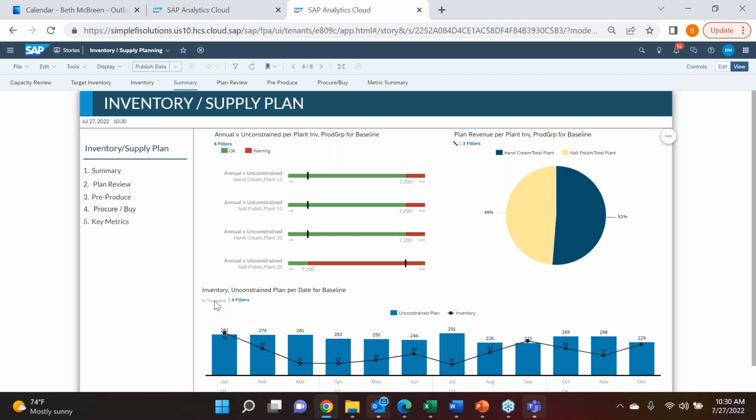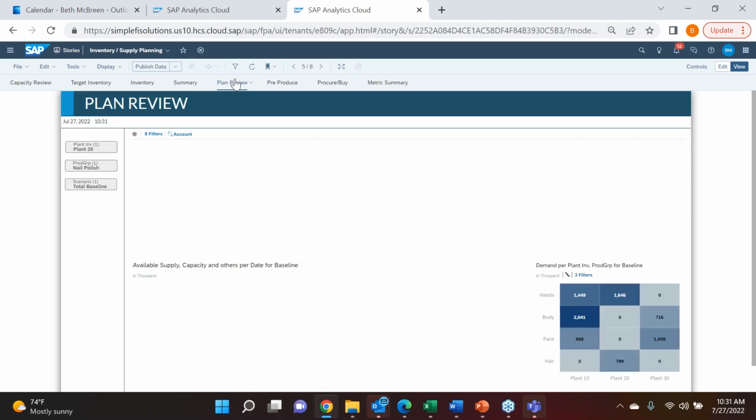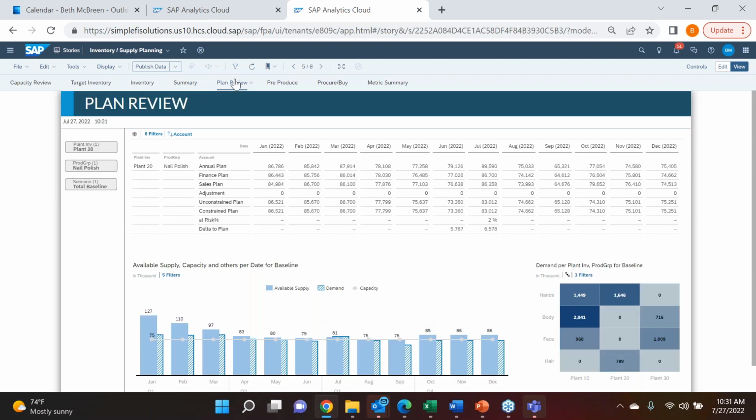Okay, I can also see down here my inventory levels as well as where my unconstrained plan is falling and where I'm going to obviously have to make some adjustments. So using a view such as this with our plan review, we can see here I'm following our storyline, right, of nail polish and plant 20.